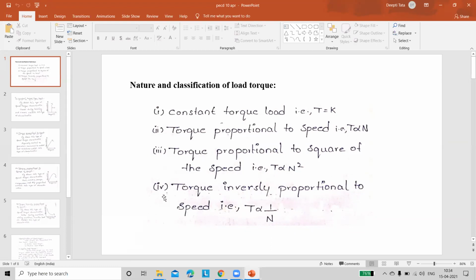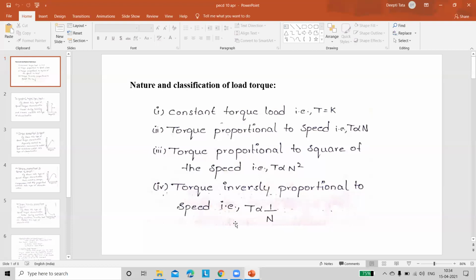So we have to divide the relation. Depending upon this, you are getting 4 classifications, that is classification of load torque. First one is always the constant torque, so I am assigning some constant value K. Second one is torque directly proportional to speed. The third is torque proportional to square of the speed. And the fourth one is torque inversely proportional to the speed. Whenever a person is asking or explaining regarding the classification of load torque, it is enough to draw the waveforms for these 4 categories.